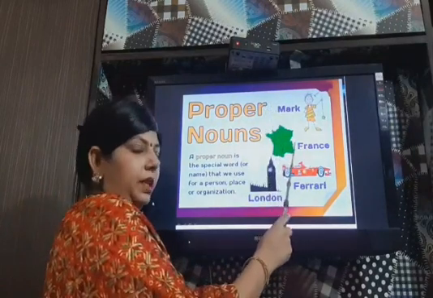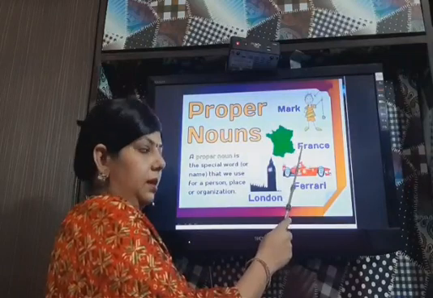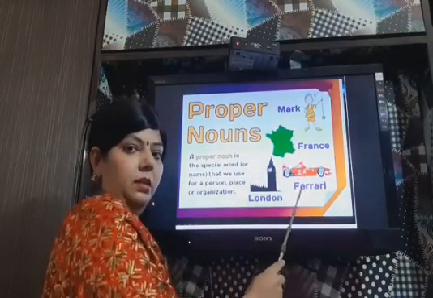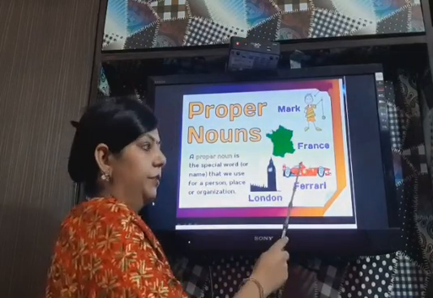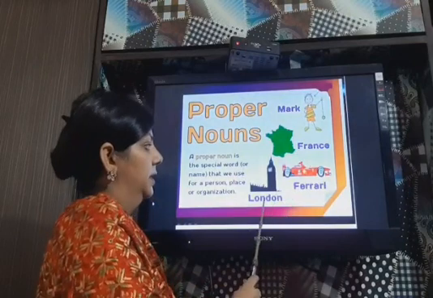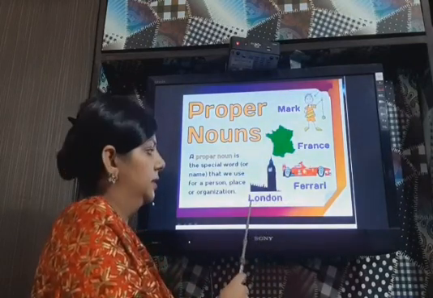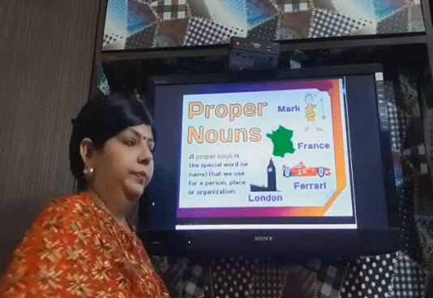Now this is a country, the name is France. Again it is written with a capital letter. This is a car but its name is Ferrari. F is capital because it becomes a proper noun. A special name is given to this car. Next, this is a city. The name of the city is London. Again it is written in capital. So it becomes a proper noun.